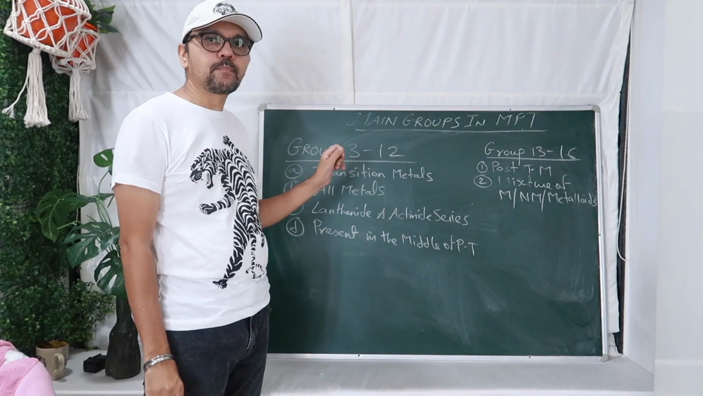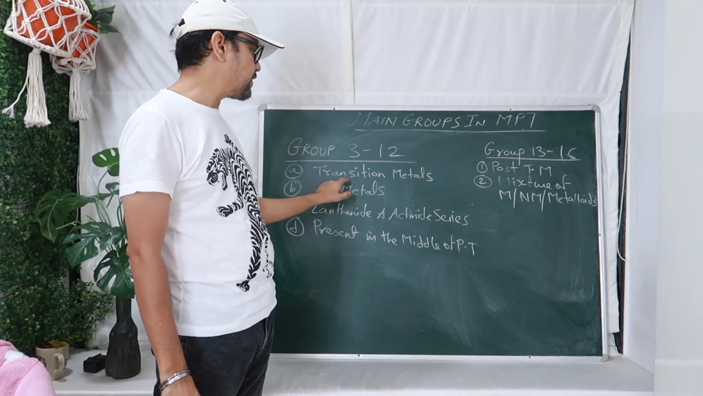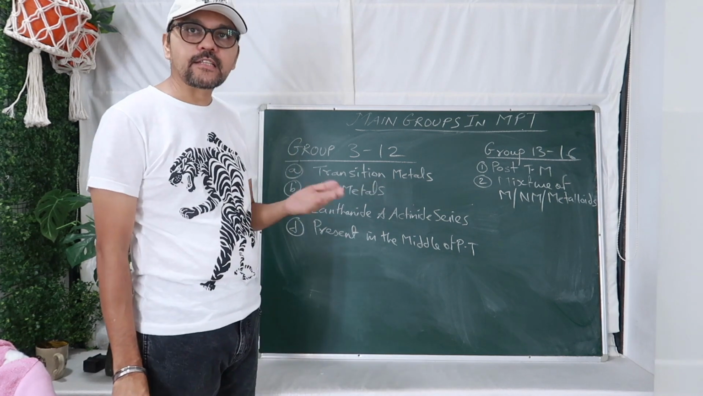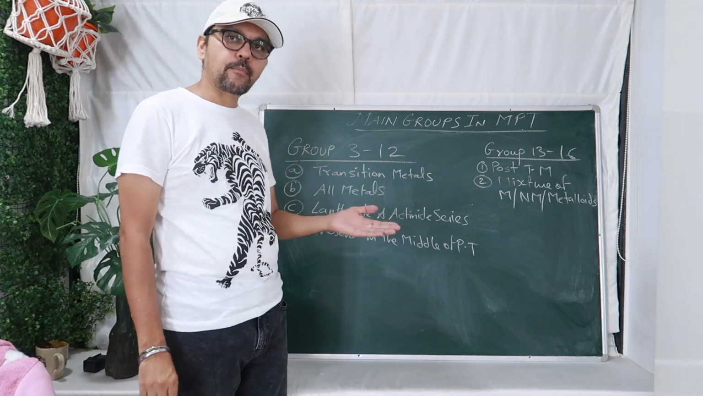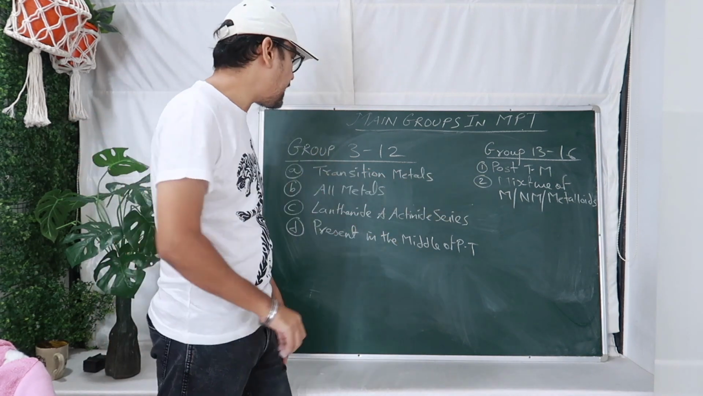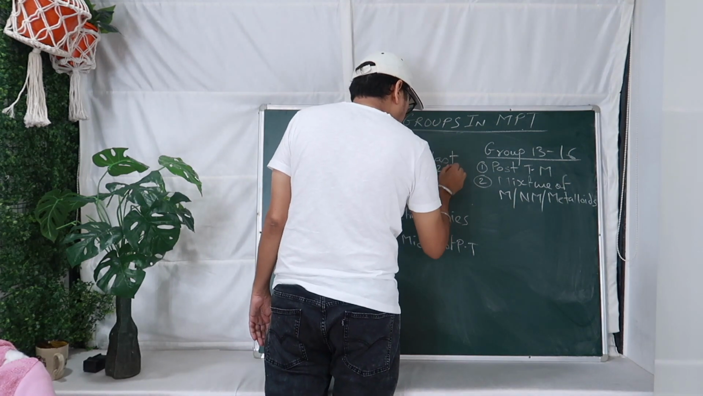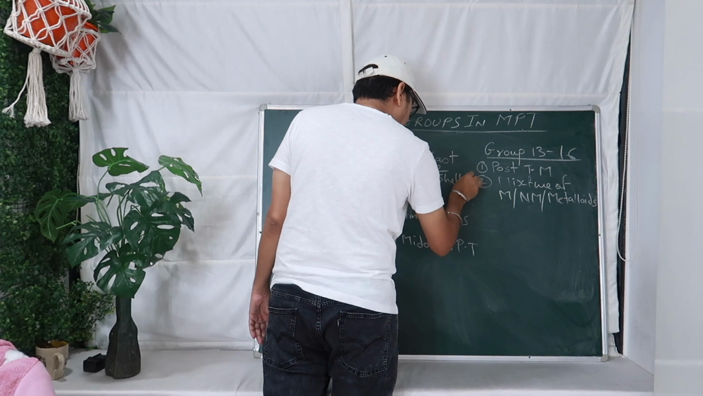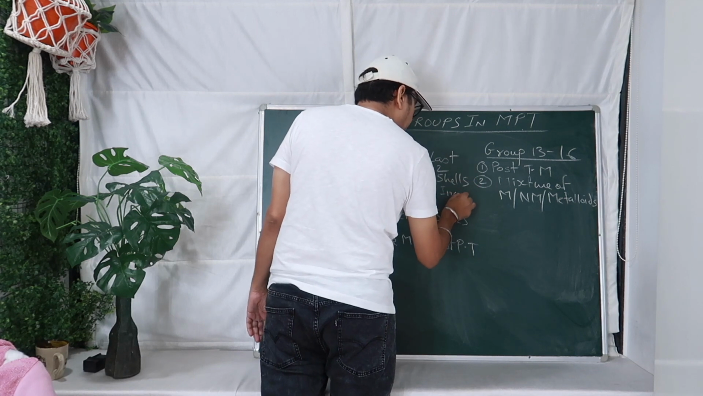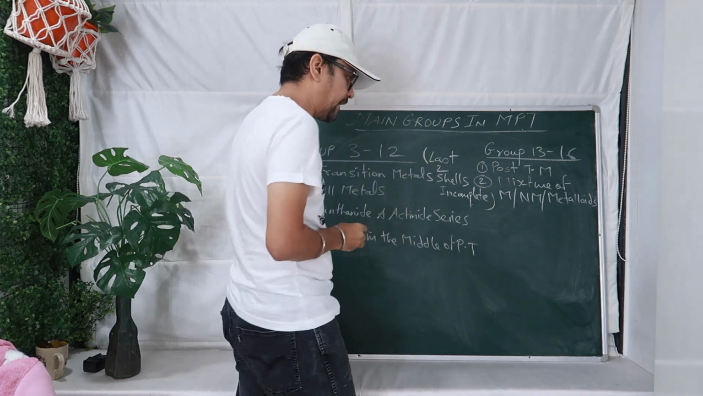Now we move to group 3 to 12. Group 3 to 12 are called transition metals. Why are they called transition metals? As I have told you, their properties are between the metals and the non-metals on the right hand side. And also remember, their last 2 shells are incomplete. The last 2 shells are incomplete.